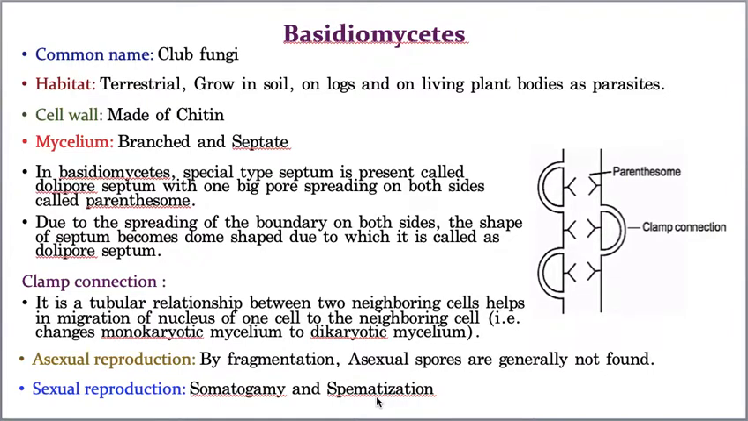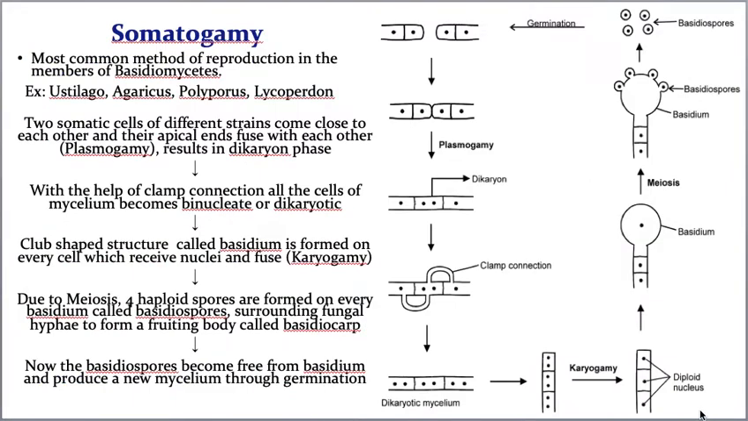Okay. Now the next characteristic is sexual reproduction. Sexual reproduction takes place by somatogamy and also spermatization. Now let us take the processes clearly, then you will understand. The first one is somatogamy.